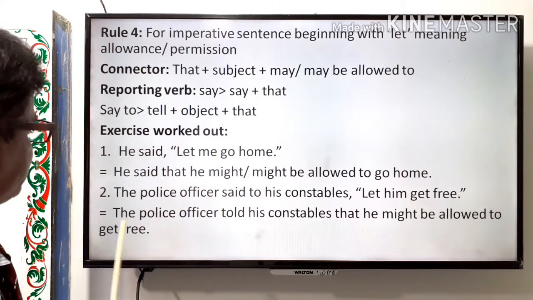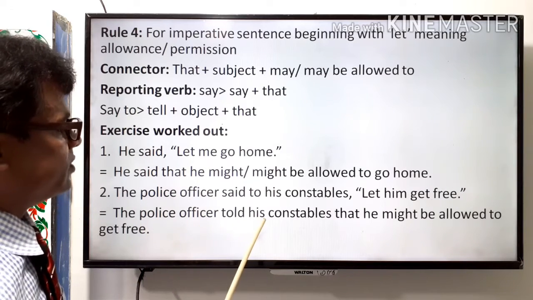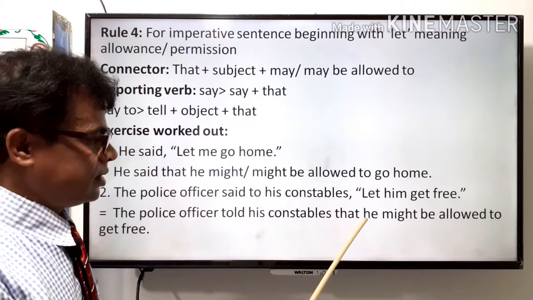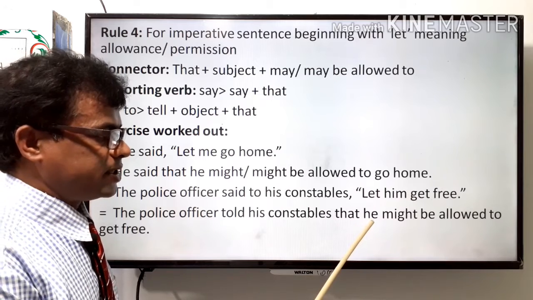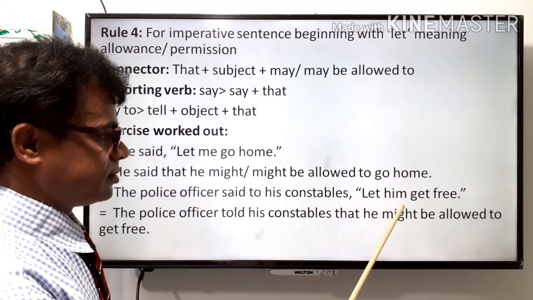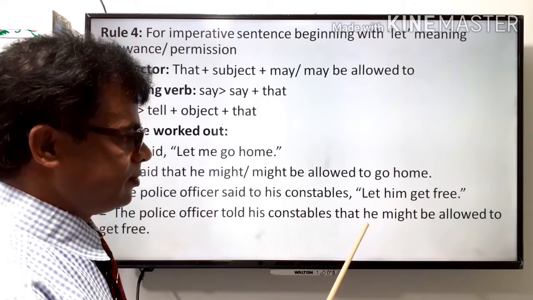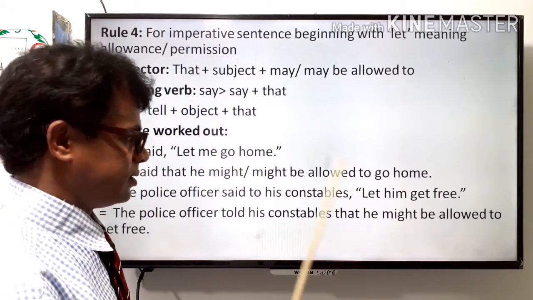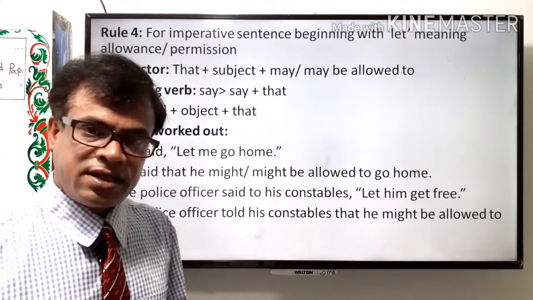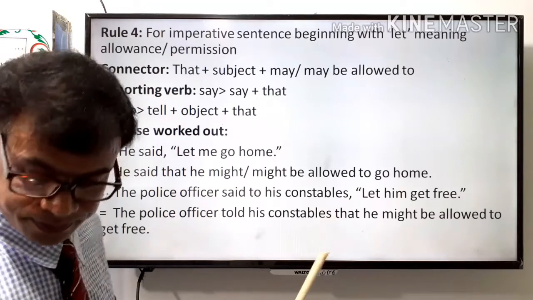Here you can see in the last example the police officer is third person and the object his constables is third person and the subject third person. Third person, third person, third person. Here him is changed into the subjective form he, third person. The last structure is applied in this sentence.